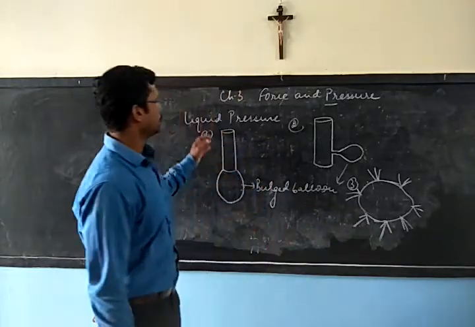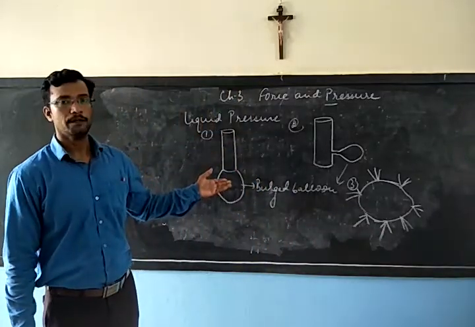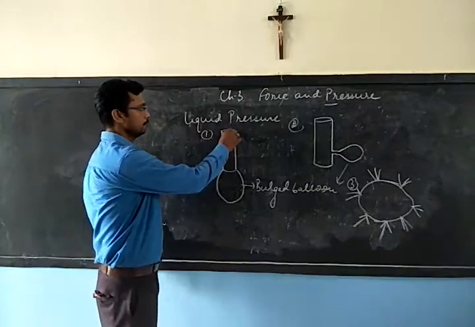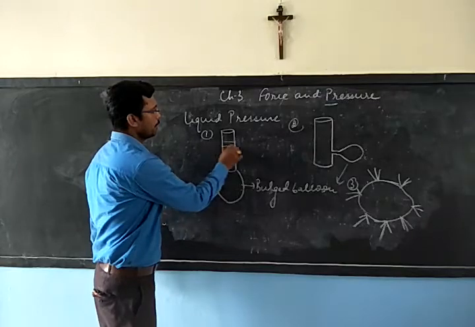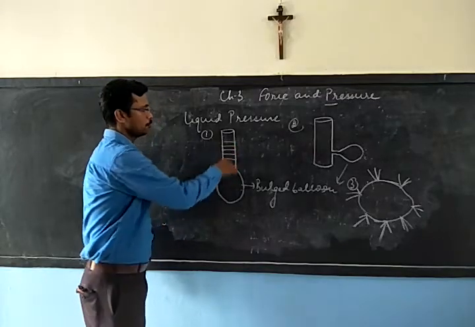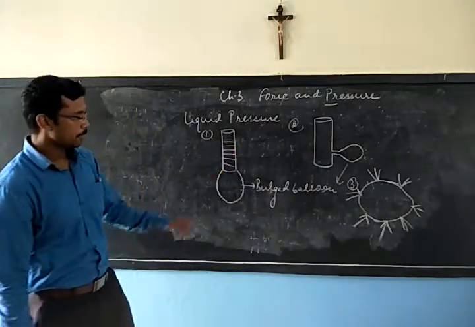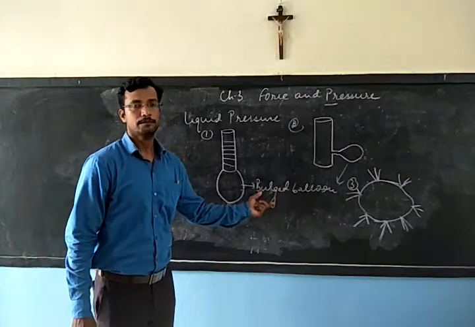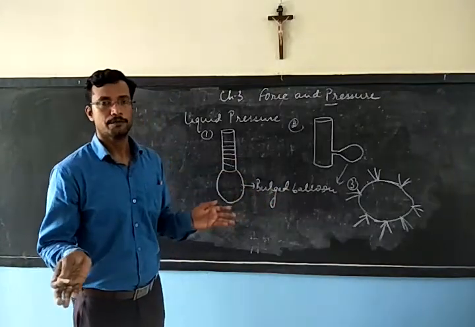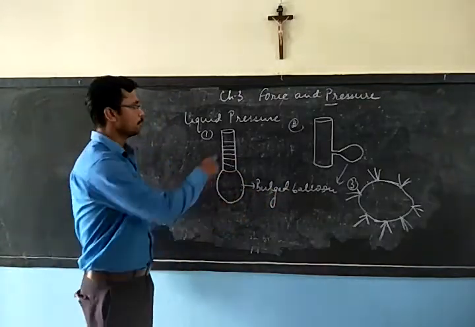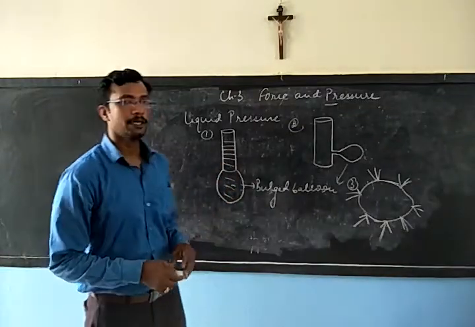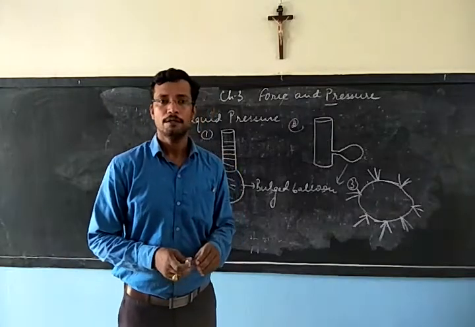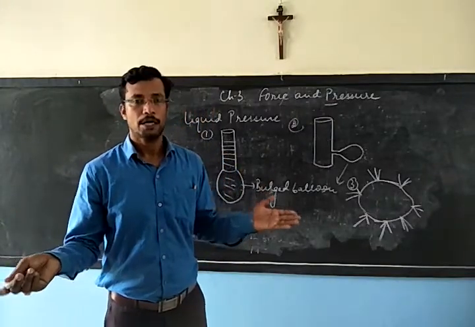So we have this first figure where you take a tube with a balloon. When you fill water into the tube, it is found that the balloon gets inflated, or becomes large. It shows that when this water enters the balloon, pressure is exerted on the balloon by the water, making the balloon larger in size.